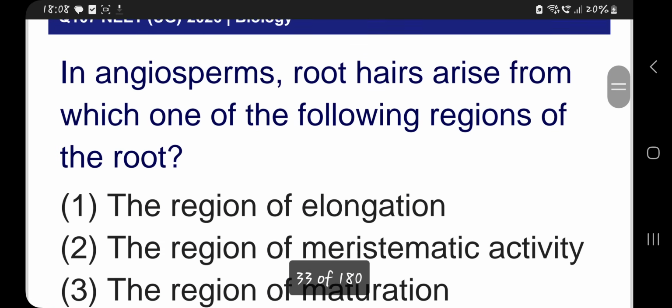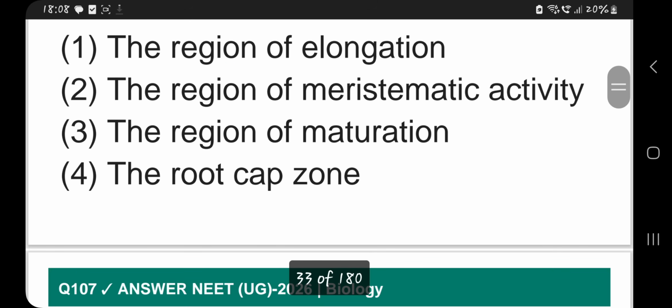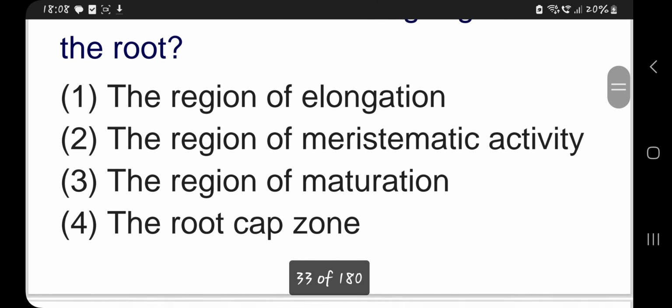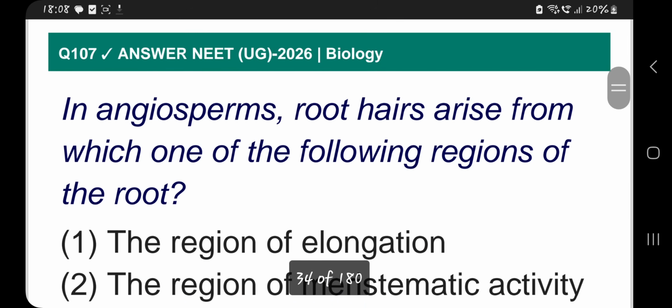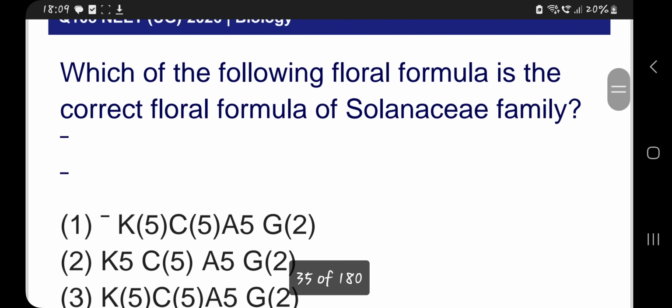In angiosperms, root hairs arise from which one of the following regions of the root? Region of maturation. So the third one: root hairs arise from the region of maturation. The third option is correct.